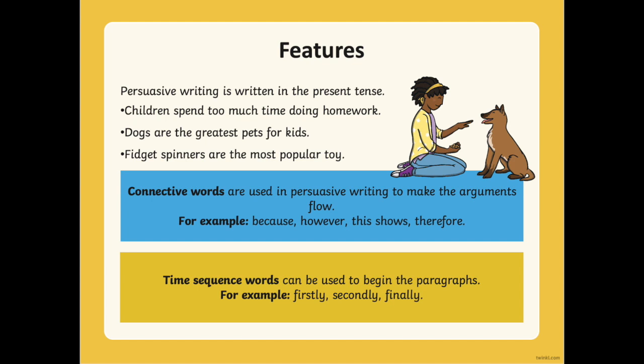In persuasive writing, we use connective words. For example, because, however, this shows, therefore. We also use time sequence words to begin the paragraphs. We don't have to use these, but you can use them if you like. For example, firstly, secondly, finally.